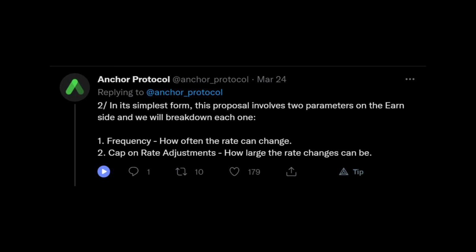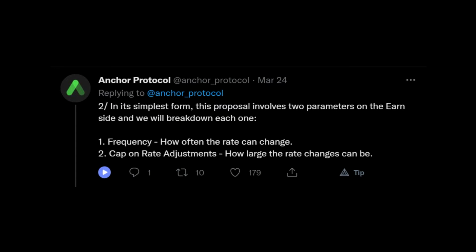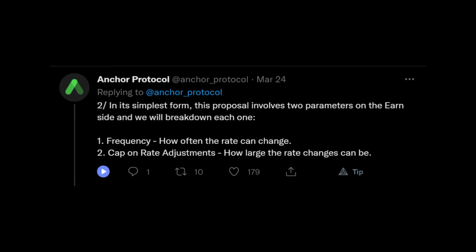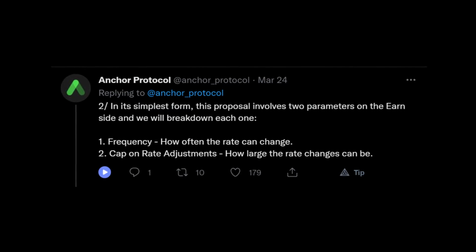Proposal 20, Semi-Dynamic Earn Rate, was a proposed update by user BitNA, and the proposal was given thought at the beginning of March in Anchor's forum. So here's a breakdown of Proposal 20 according to Anchor Protocol's Twitter account. In its simplest form, the proposal involves two parameters on the earn side, and we'll break down each one: frequency, how often the rate can change, and cap on rate adjustments, or how large the rate changes can be.